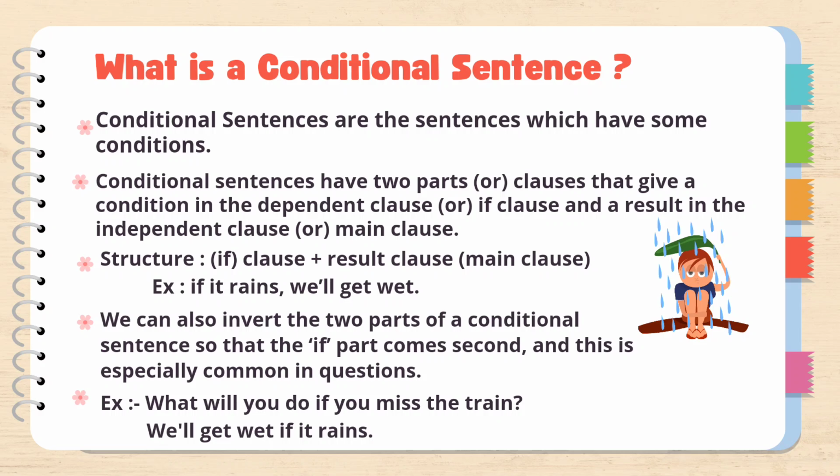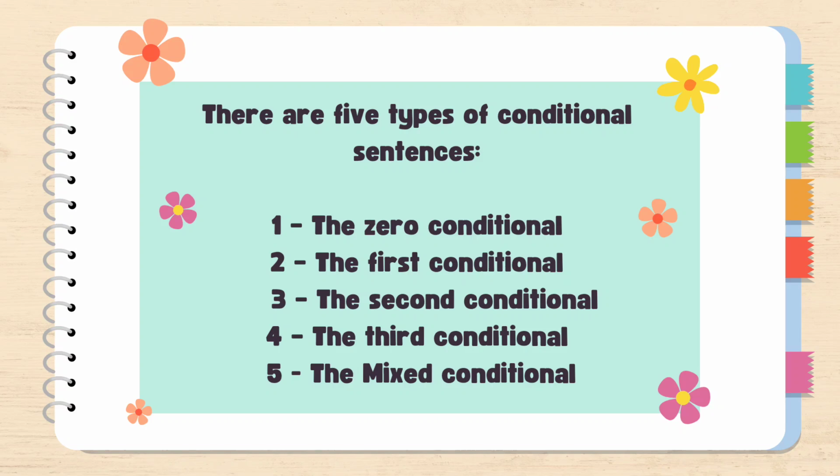We can also invert the two parts of a conditional sentence so that the if part comes second, and this is especially common in questions. Example: what will you do if you miss the train? We will get wet if it rains. There are 5 types of conditional sentences: zero conditional, first conditional, second conditional, third conditional and mixed conditional.